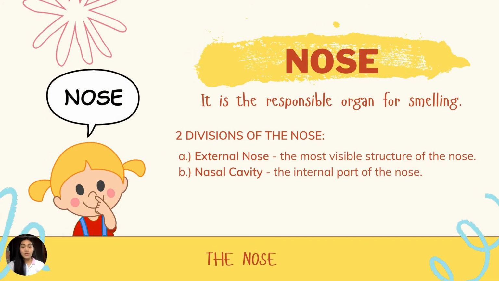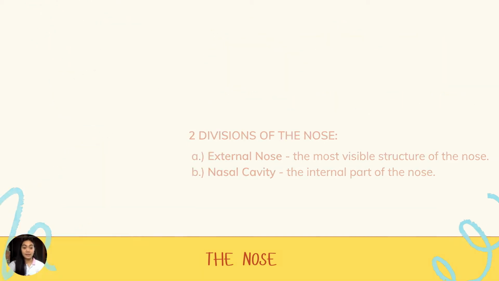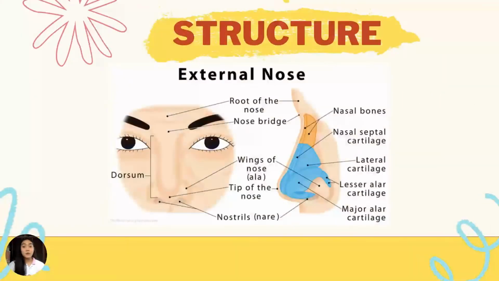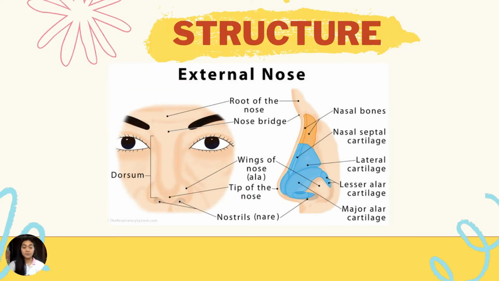First is the nose. The nose is the primary organ responsible for the sense of smell. It consists of the external nose and the nasal cavity. The external nose is the most visible structure of the nose that forms the prominent feature of the face. Its major function is to protect the inner nose and allow the entry of air.